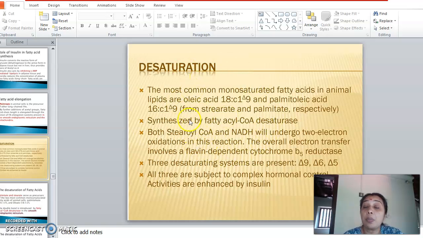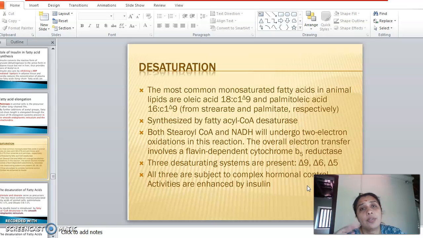There are certain specific positions onto which the double bonds will be introduced, right? And the first position to undergo unsaturation is always the delta 9, or the 9th carbon atom. The ninth carbon atom is the first carbon atom to be subjected to unsaturation. Because the animal system, animal microsomes, contain a desaturase enzyme which can introduce a double bond onto the ninth carbon atom first. So the first desaturase to come into action is the delta 9 desaturase enzyme.